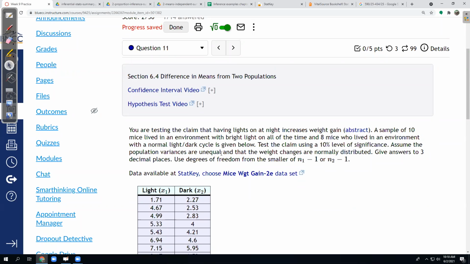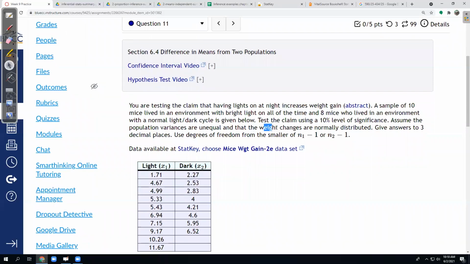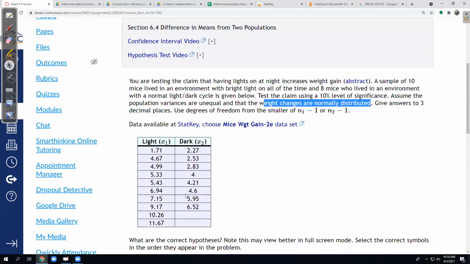We haven't talked about that, but that's something that comes up in statistics, and you would see that maybe if you got to a second course on this. I just state that in there in case other teachers use my homework, that the weight changes are normally distributed. And I kind of need that if I'm going to use the central limit theorem, because I have small sample sizes here.